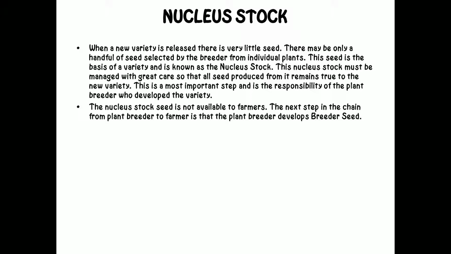This nucleus stock must be managed with great care so that all seed produced from it remains true to the new variety. This is a most important step and is the responsibility of the plant breeder who developed the variety. The nucleus stock seed is not available to farmers. The next step in the chain from plant breeder to farmer is that the plant breeder develops breeder seed.